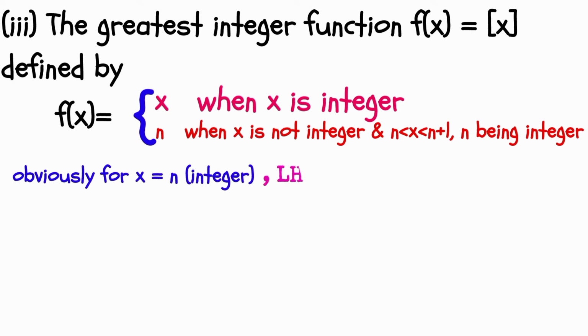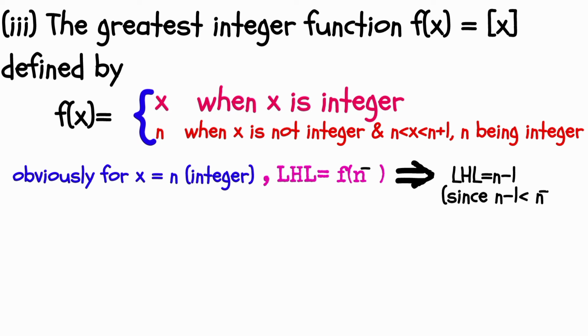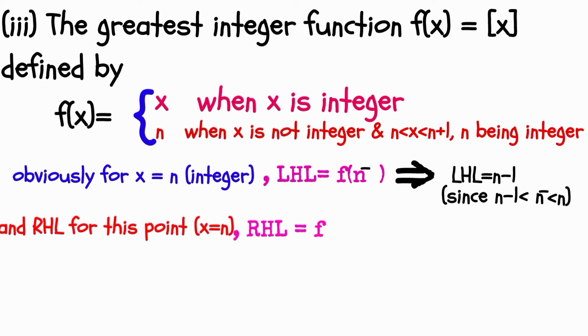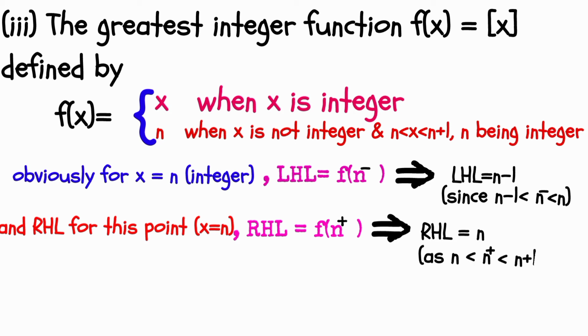Obviously, for x equal to n integer, LHL is equal to f(n minus), which implies LHL is equal to n minus 1 because n minus is between n minus 1 and n, and RHL for this point x equal to n is equal to f(n plus), which implies RHL is equal to n because n plus is between n and n plus 1, that is LHL does not equal RHL.